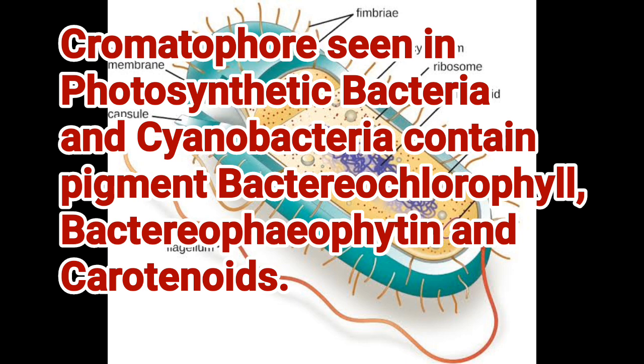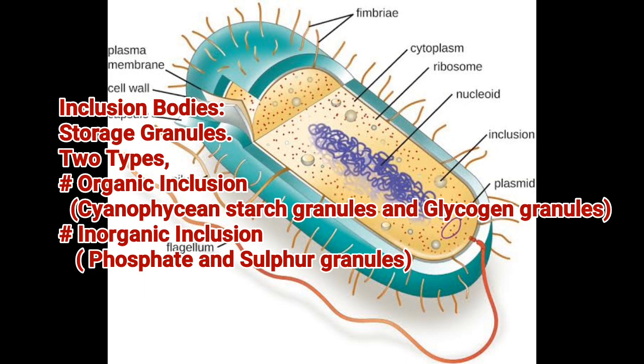They contain pigments such as bacteriochlorophyll, bacteriophytoplankton, and carotenoids. Inclusion bodies are storage granules that lie freely in the cytoplasm. They are of two types. First, organic inclusions: cyanophycin, starch granules and glycogen granules. And second, inorganic inclusions, that means phosphate and sulfur granules.